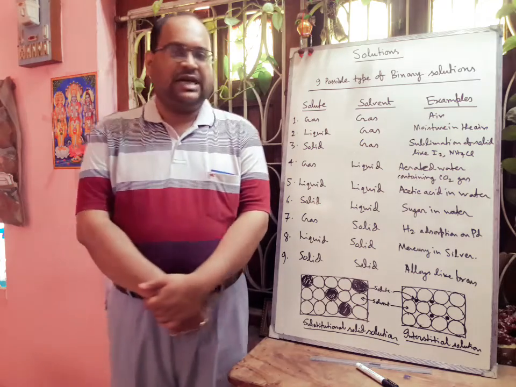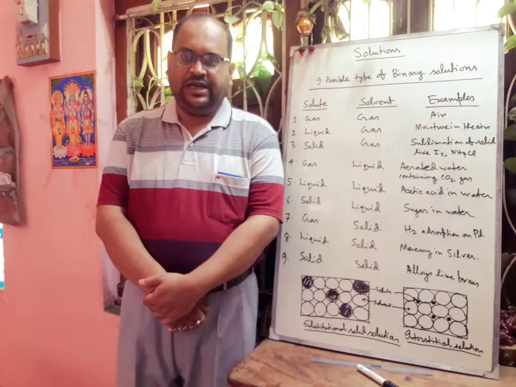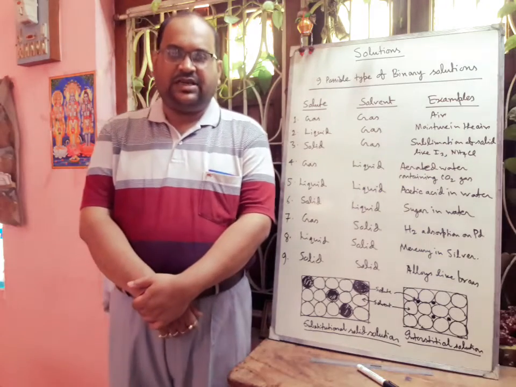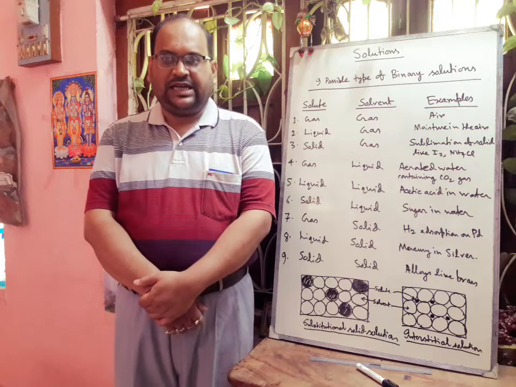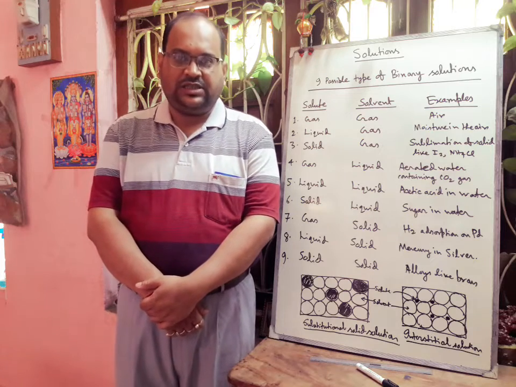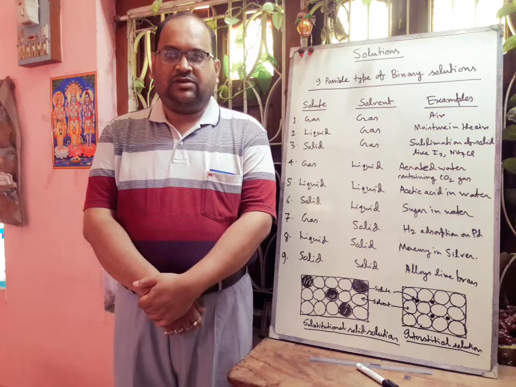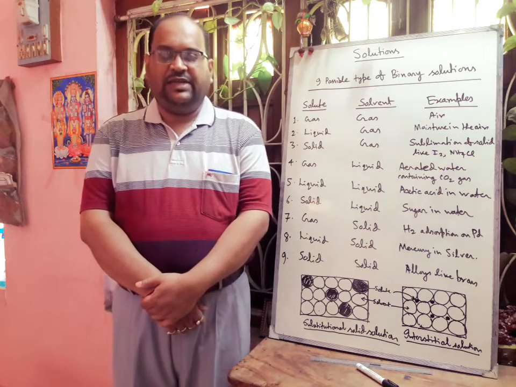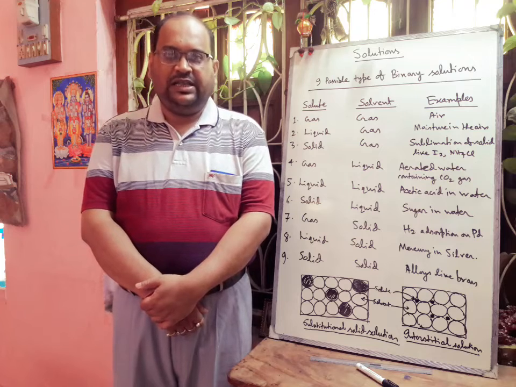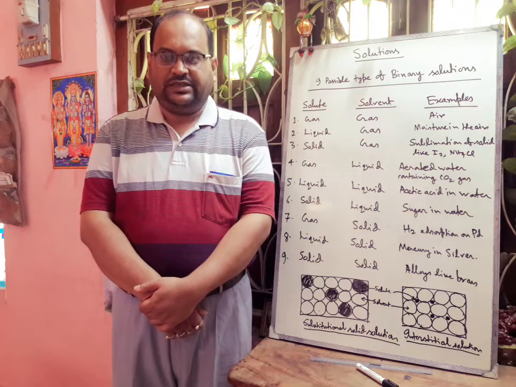Now here we will discuss mainly true solutions. A true solution is a homogeneous mixture of two or more substances whose composition can be varied within certain limits. A solution consisting of two components is called a binary solution. If there are three, it is called ternary. If there are four components, quaternary. In this way it will increase.